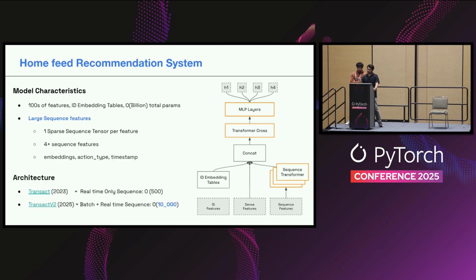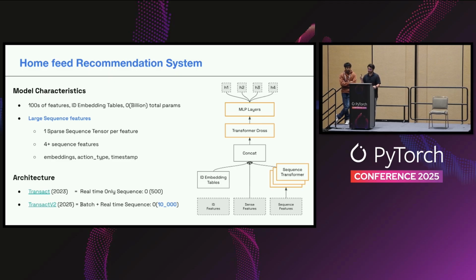If you look to the bottom right of it, you can see that there is a section which says sequence features. And those sequence features are actually what gets consumed by the sequence transformers that sit above it. So these large sequence features, it's not a single feature. There are actually a collection of different sequences. And all of these are represented using the sparse sequence tensor formats because the user activities can be of varying lengths. And so the types of sequences that we actually work with are sequences of embeddings, sequences of different actions that the user took, or sequences of timestamps.